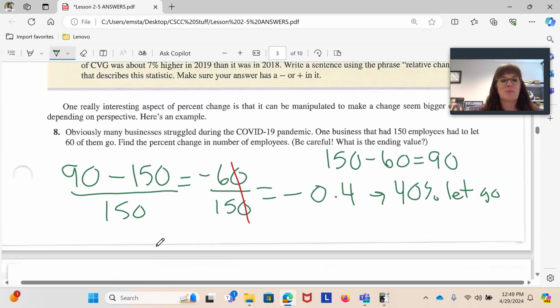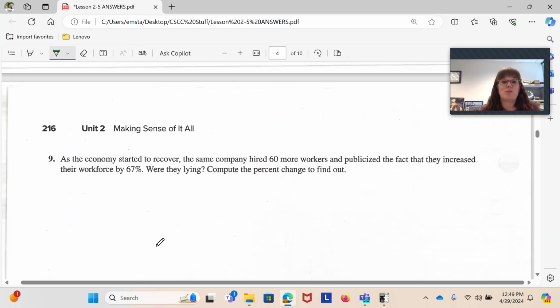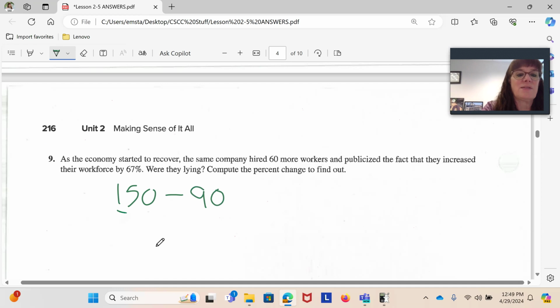At the top of the next page, on page 216, they tell me what happened as the economy started recovering. As the economy started to recover, the same company hired 60 more workers and publicized the fact that they increased their workforce by 67%, which sounds weird because they just decreased by 40 and hired the same people back. Let's see where we're getting those numbers. Once I've hired those 60 back, I have 150 people minus the 90 that I started with at the beginning of the recovery.